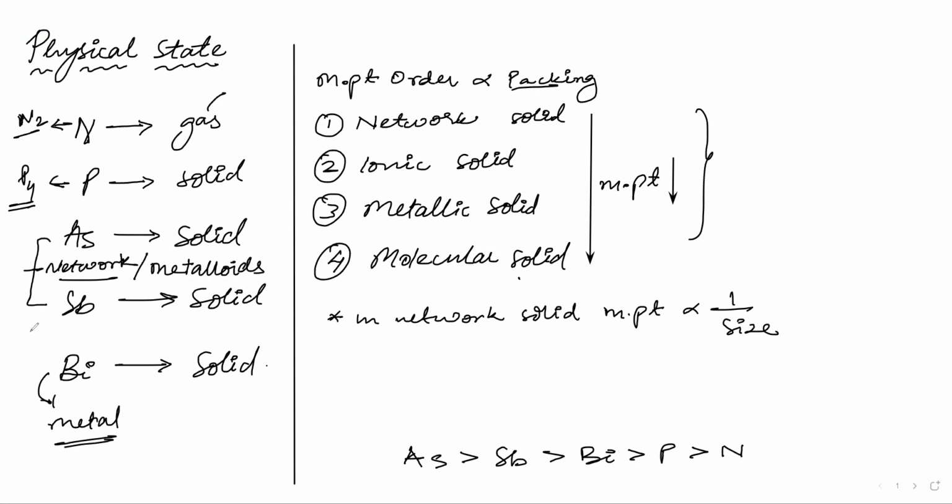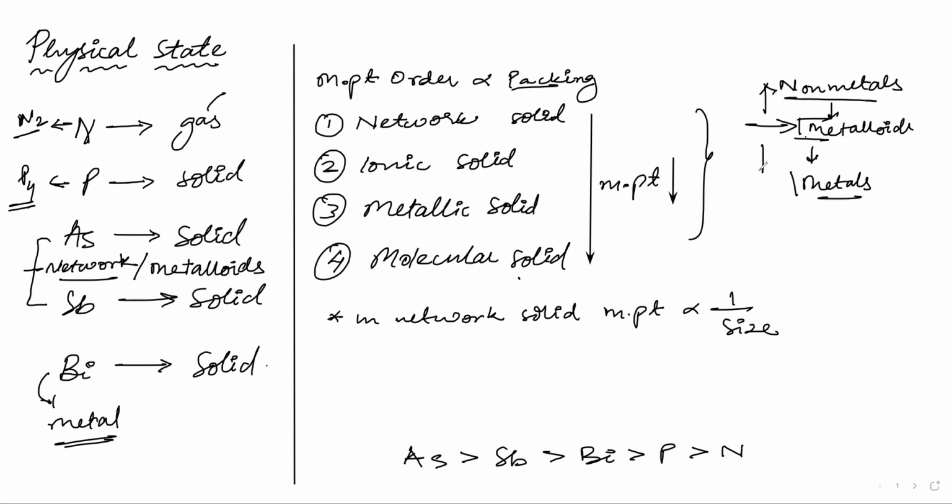These are metalloids, and whenever you see something like this, non-metals will be on the top. In the p block, you will see non-metals on the top, then you will see metalloids, and after metalloids, you will see metals. So you have to just identify the metalloids in a particular group. Whatever is above the metalloid is non-metal, whatever is below is metal. So bismuth will be metal, and nitrogen and phosphorus, these two will be non-metals. Okay, so write this.